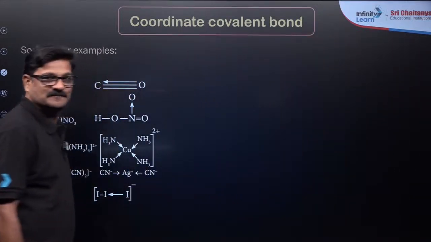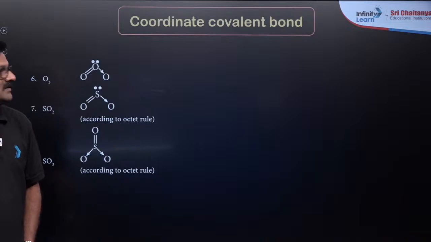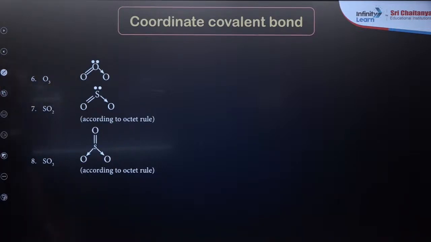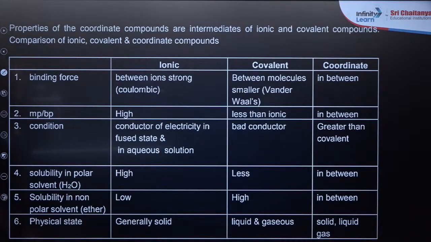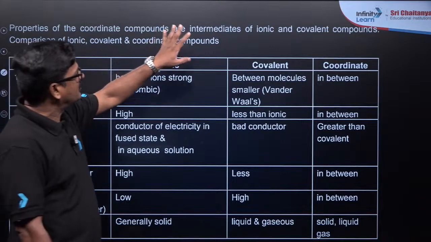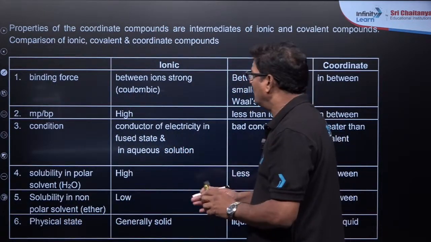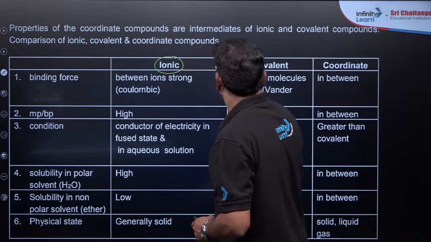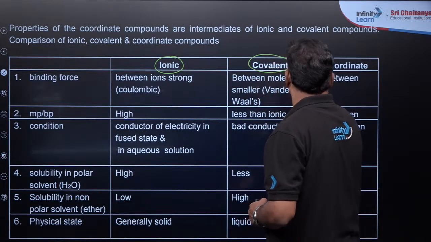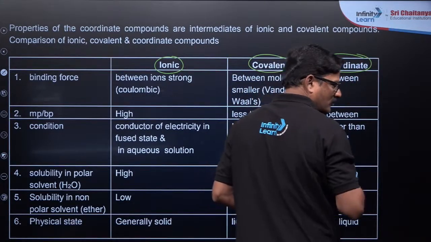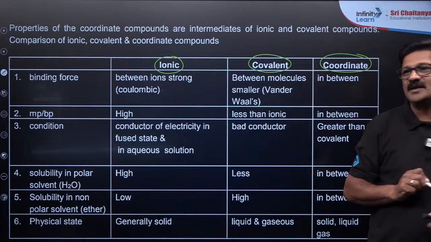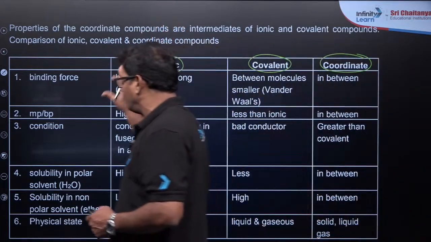Shubham, come on. Now, in O3, SO2, SO3 में भी है dative bonds, and also the properties of the coordinate covalent compound are intermediate of ionic and covalent compounds. Comparison of ionic compounds with the covalent compounds along with the coordinate covalent compounds is given here. Let's see, it is going to be super important.